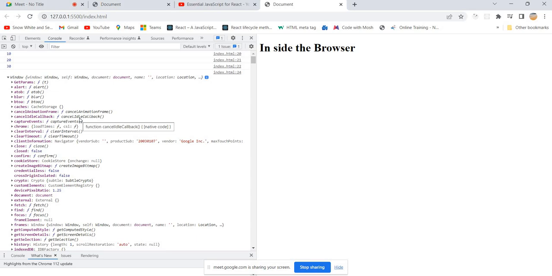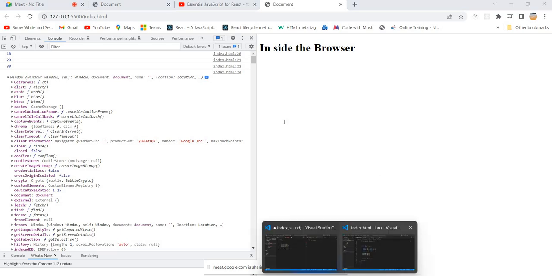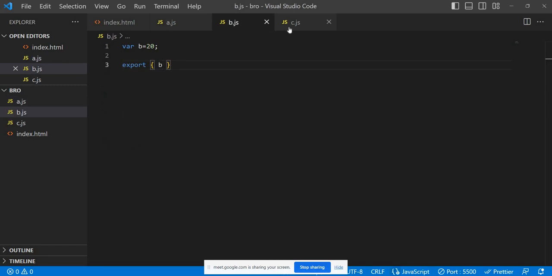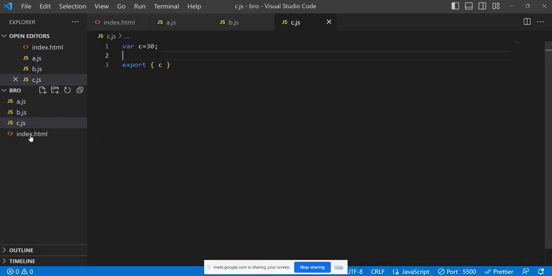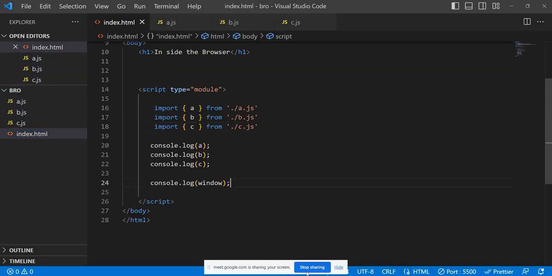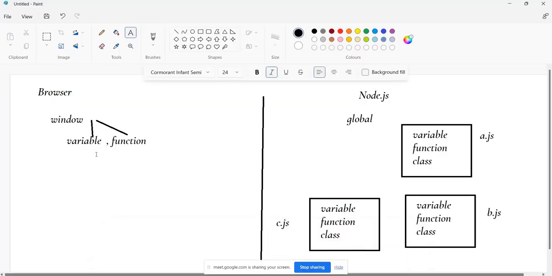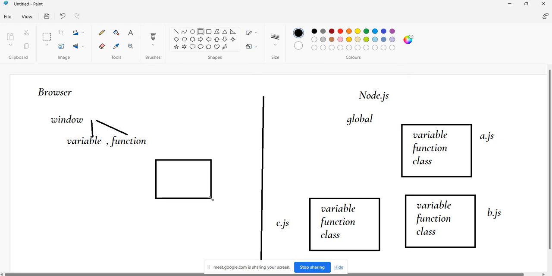Got it? Yeah. So just try to import and export, because we have already learned how to import these variables and functions. Now these are the modules, right? If you want to maintain modularity here, what do you need to do? You should maintain the modularity in the same way.